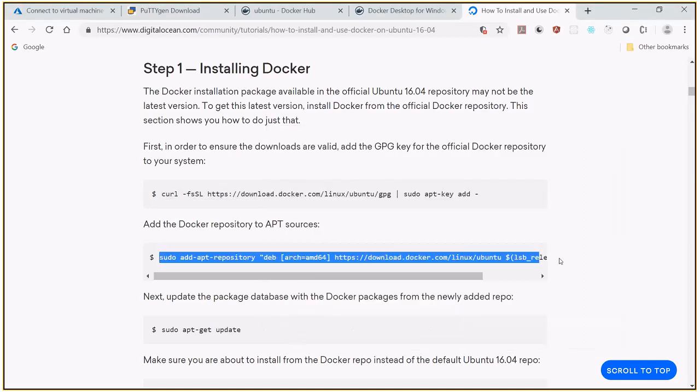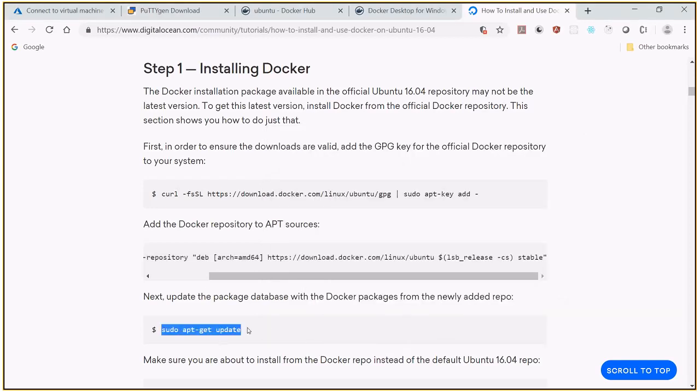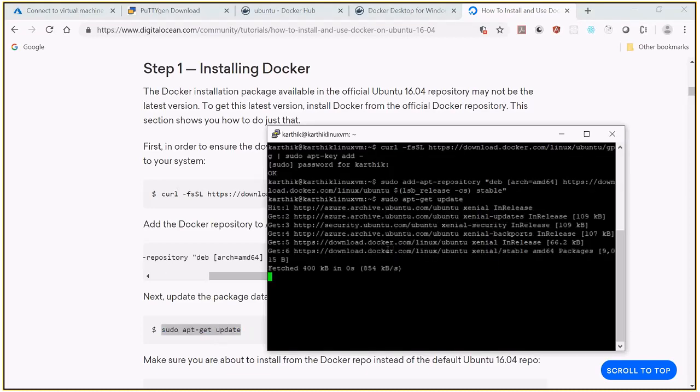They are saying something. Copy, done. Then updating the package. So it's done.